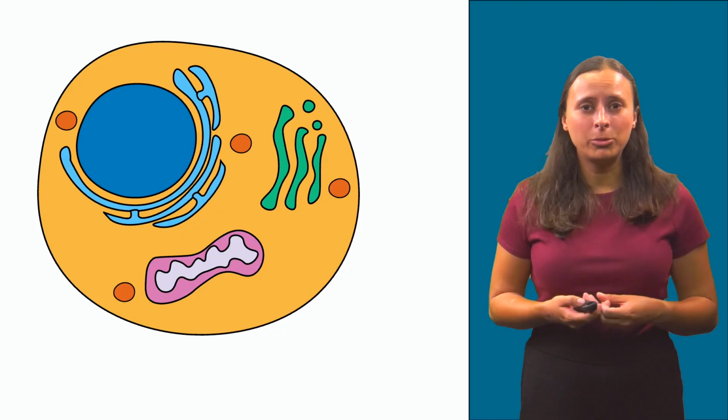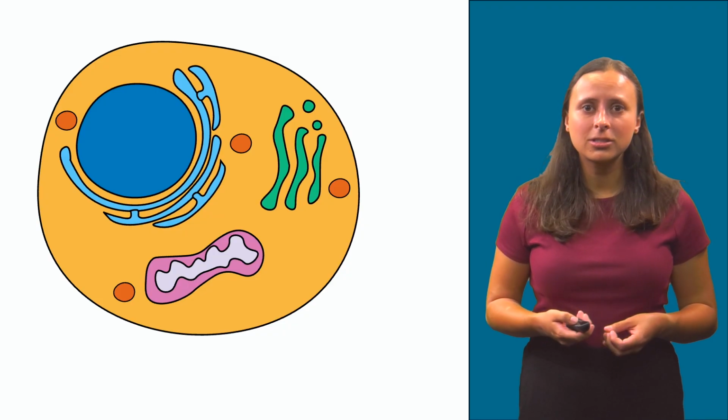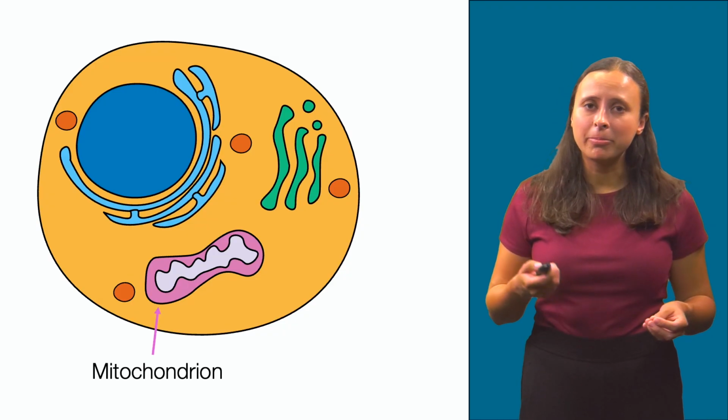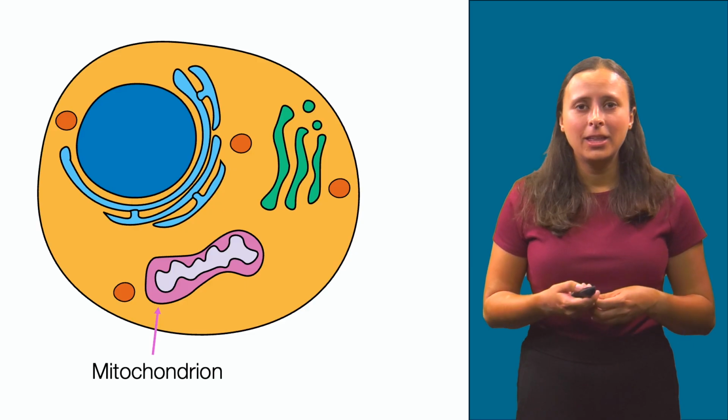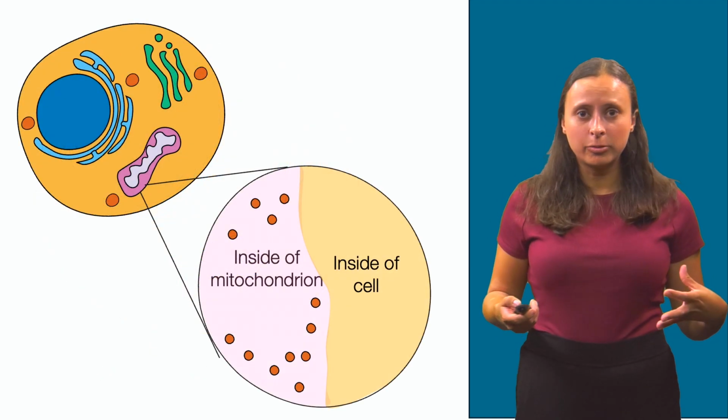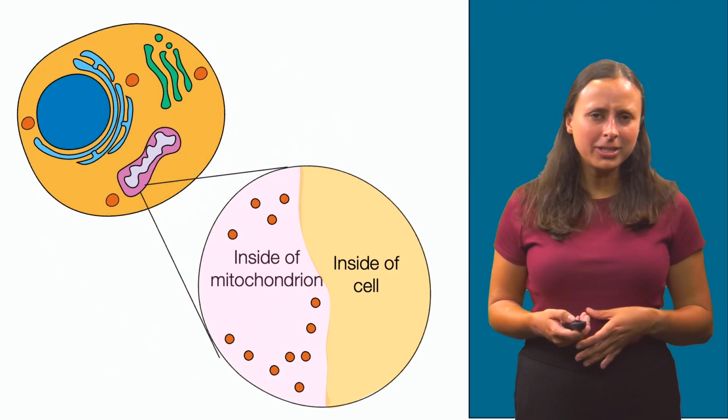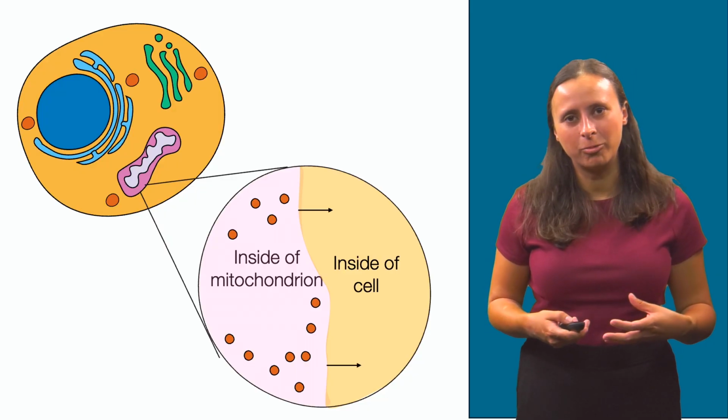Humans are made of small units called cells, and if I asked you to picture in your mind what a cell looks like, you might imagine something like this. A cell with organelles, or specialized structures, such as the mitochondrion, that are separate and distinct from one another. The inside of each organelle is unique from all of the other parts of the cell, but what is it that keeps the insides from just floating away?